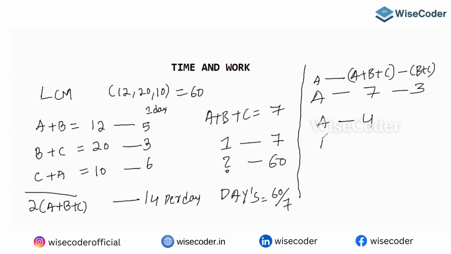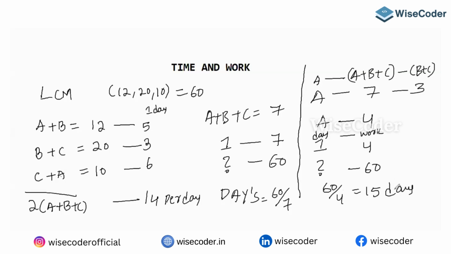Let me write clearly. In one day, A is eating 4 chocolates. To eat 60 chocolates, A will take how many days? 60 by 4, which is 15 days.